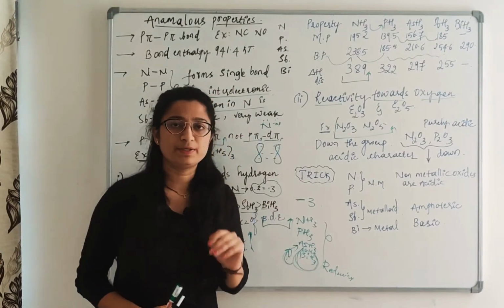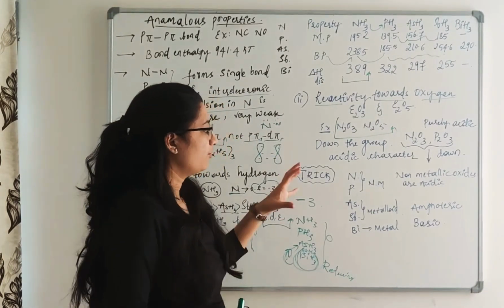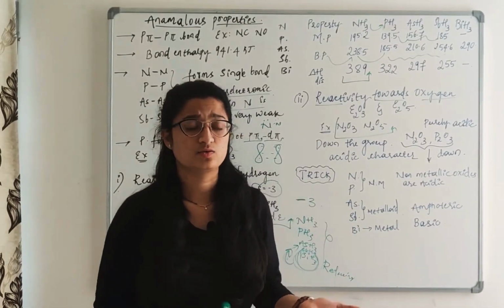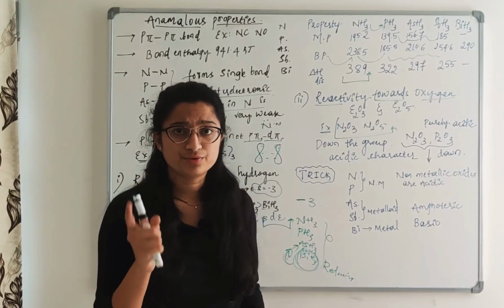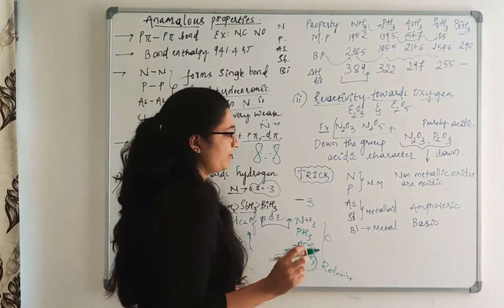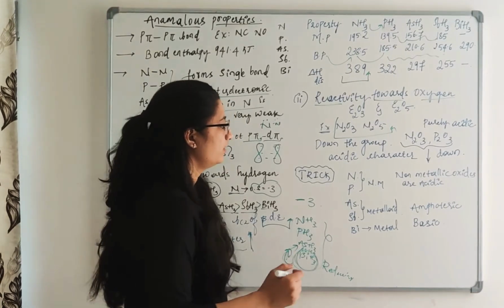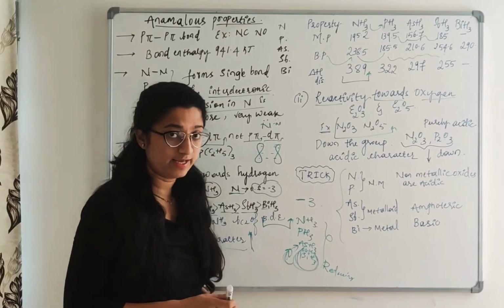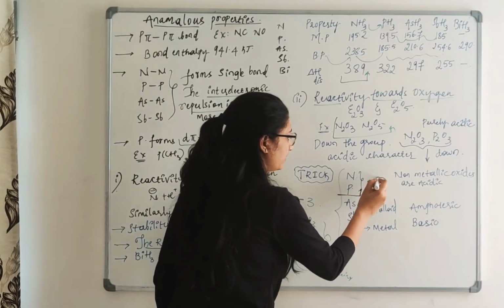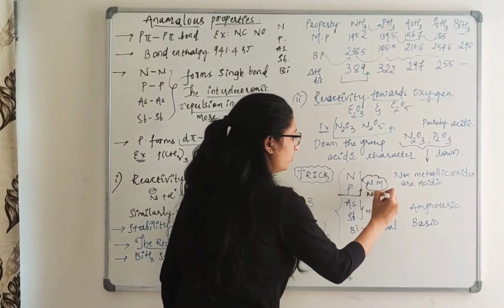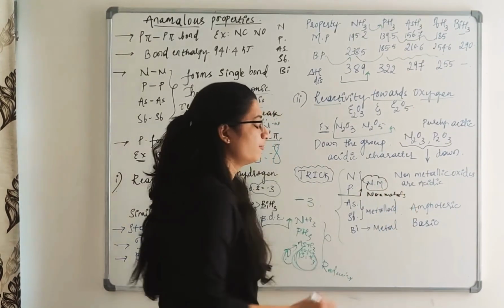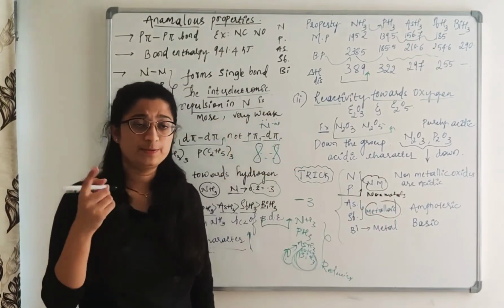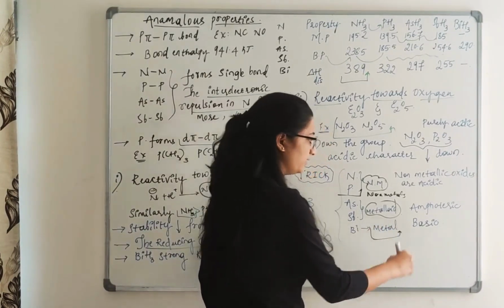One more thing to keep in mind here is that some of them are acidic, some are amphoteric, and some are basic. There is a very important trick that you have to remember. You have learned that nitrogen and phosphorus are non-metals, whereas arsenic and antimony are metalloids. Bismuth is the only metal here.